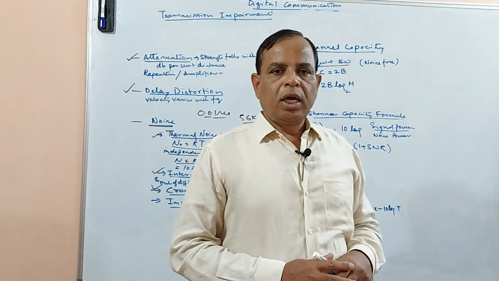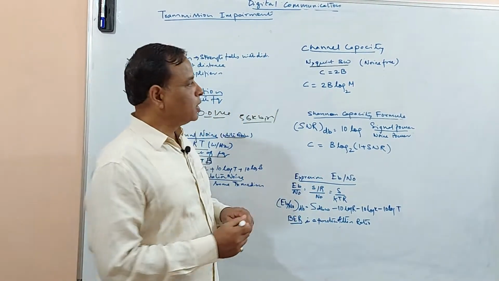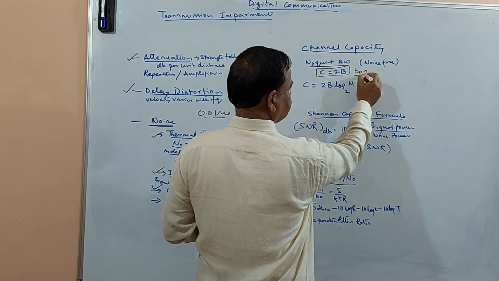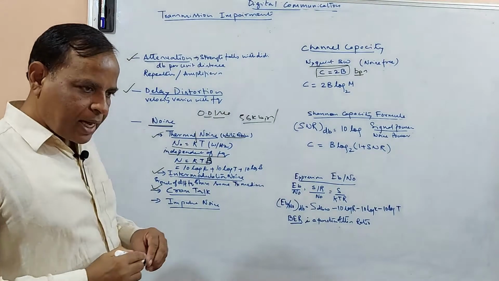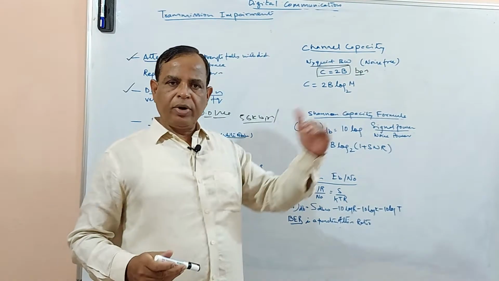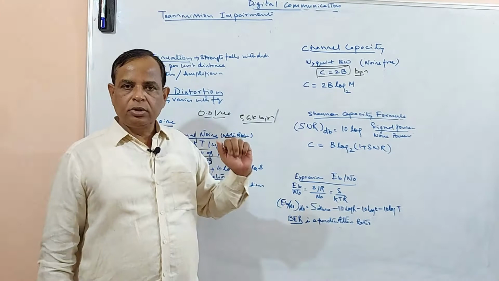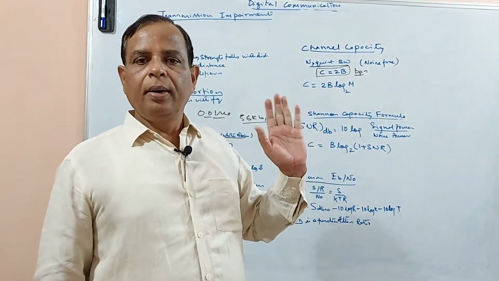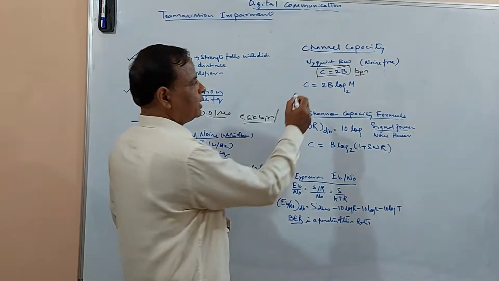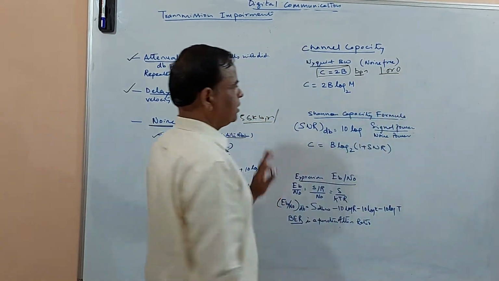The Nyquist bandwidth says that if the channel bandwidth is B hertz, then you will be able to transmit 2B bits per second. So if it is totally noise free and the bandwidth is B hertz, then the total bits you will be able to send is 2B bits per second. But generally this is possible only when either 1 or 0 is being transmitted.